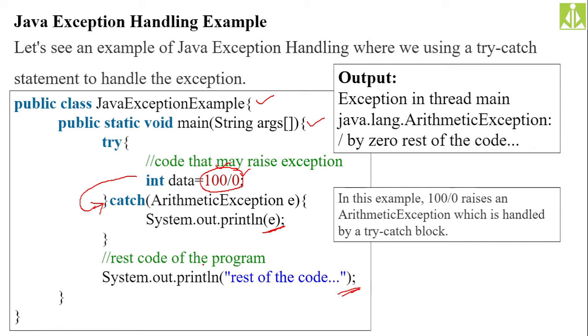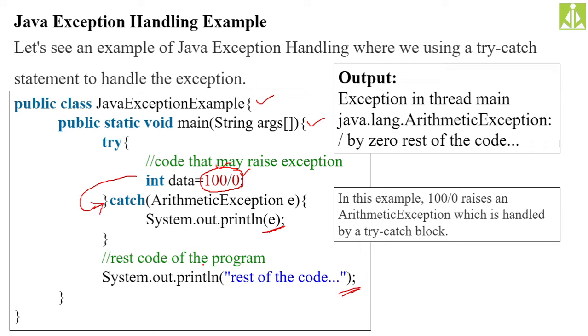But the problem with giving the exception to the exception handler is that the rest of the code will not be executed. Java's default exception handler will terminate the program execution abruptly. That is the disadvantage or problem we have. If the program gets stopped abruptly, the rest of the code will not be executed.